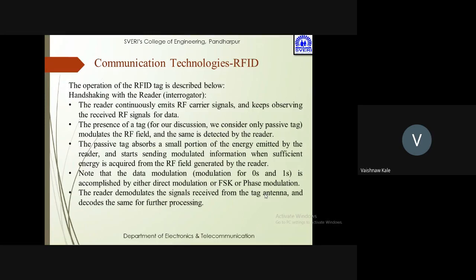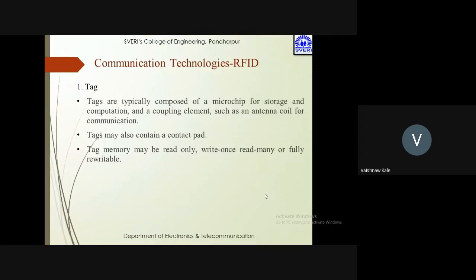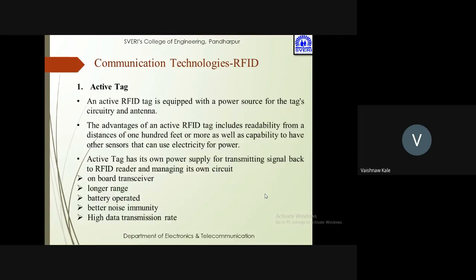The reader demodulates the signal from the RFID tag, received from the tag antenna, and decodes the same for further processing, यानी कि जो कंप्यूटर को दिया जाता है. Now tags are typically composed of a microchip for storage and computation and coupling elements such as an antenna coil. Then tags may also contain a contact pad. Tag memory may be read only, write once read many times, or fully rewritable. So there are different tags available.